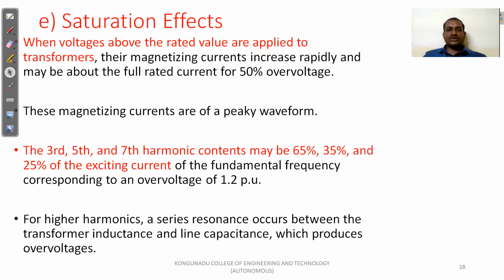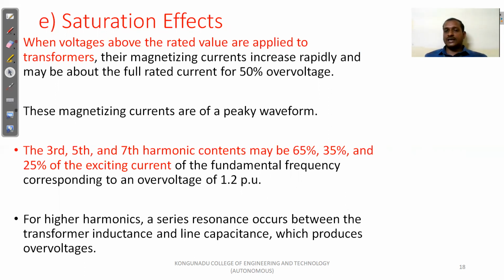So next one is saturation effects. We use transformers in the transmission and distribution systems. When voltages above the rated value are applied to the transformer, the magnetizing current increases very rapidly, and may be about full rated current for 50% over voltage. So if the magnetizing current is increased rapidly, it will produce a 50% over voltage.